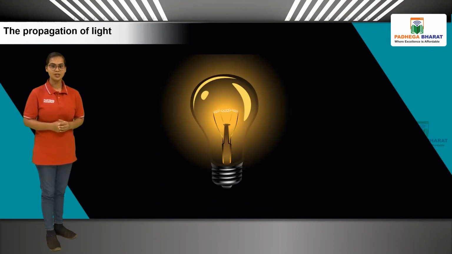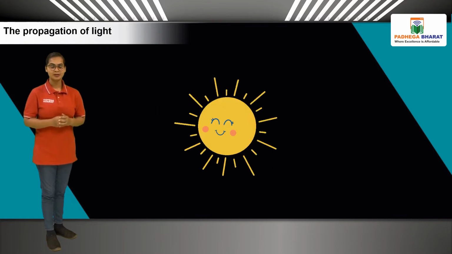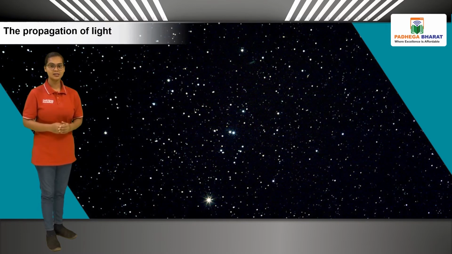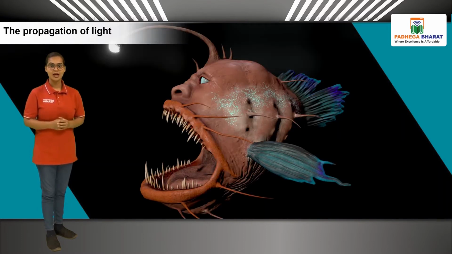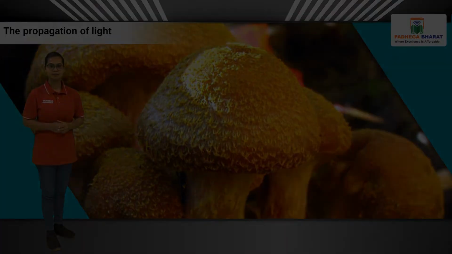Some man-made objects or materials also emit light. These are called artificial sources of light. The sun is the main natural source of light. Other stars seen in the night sky, fireflies, some anglerfish, as well as honey mushroom are natural sources of light.